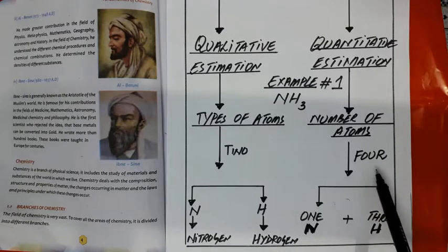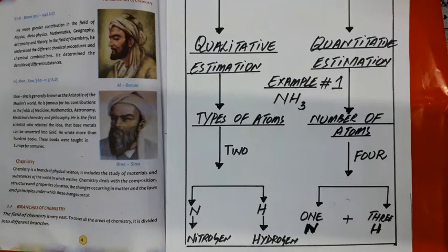It means according to quantitative estimation an ammonia molecule is made up of a total of 4 atoms, 1 atom of nitrogen and 3 atoms of hydrogen. So by applying analytical chemistry we estimate that ammonia is made up of two types of atoms, nitrogen and hydrogen, and the total number of atoms is 4.